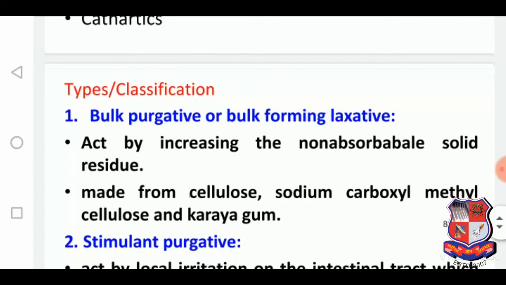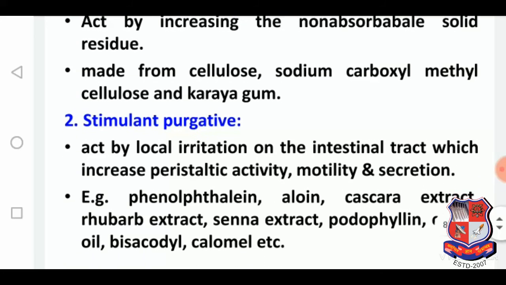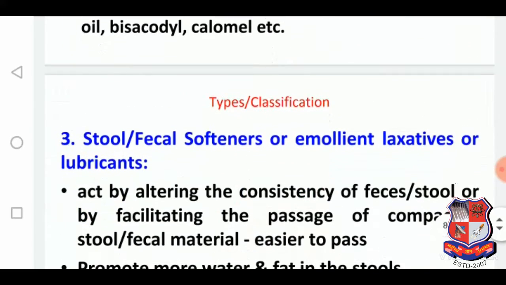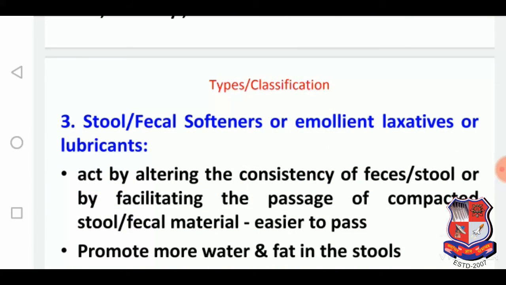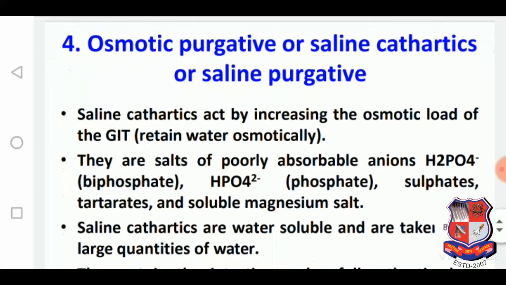Treatment of constipation: adequate fluid intake, high fiber content, regular exercise, regular bowel habit, avoid drugs causing constipation. Here are the drugs for the treatment: laxatives, purgatives, and cathartics. So what are the types of classification? Bulk purgatives, stimulant purgatives, stool or fecal softeners, emulsion laxatives, lubricants, osmotic purgatives or saline cathartics.